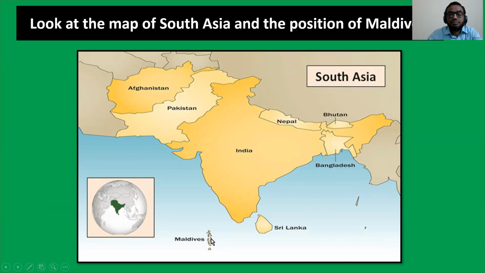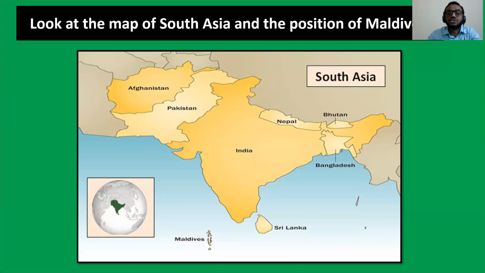Maldives, this is Maldives, and the neighboring countries of Maldives. As I told earlier, Bangladesh is one of the neighbors of Maldives. So Bangladesh is situated here. Sri Lanka is the closest neighbor of Maldives. Then India, Pakistan, Afghanistan, Nepal, and Bhutan. The countries of South Asia are also pointed out on the map.